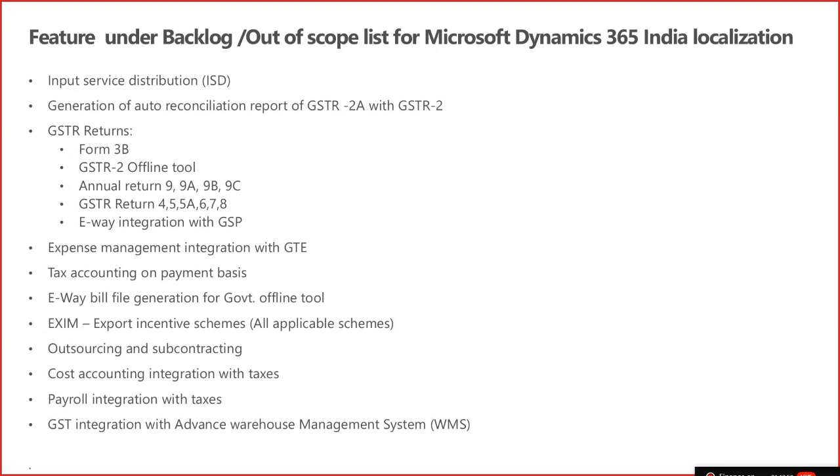Then annual return 9, 9A, 9B, and 9C. If you are filing a return through a government process or even through a GSP, you can generate your 9, 9A, 9B, 9C return. But because this area is fluctuating as well, after the new GST returns process, there is a possibility that government will simplify the annual return process, where the reconciliation and filing of return will also be simplified. Therefore, currently the annual return feature is on hold as well. It is not in any plan to deliver.